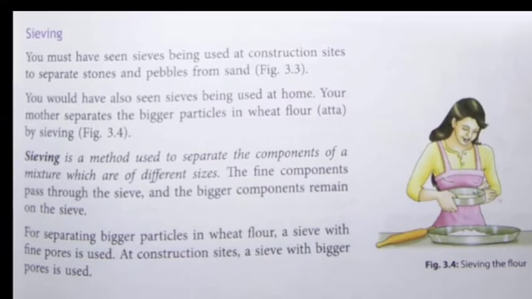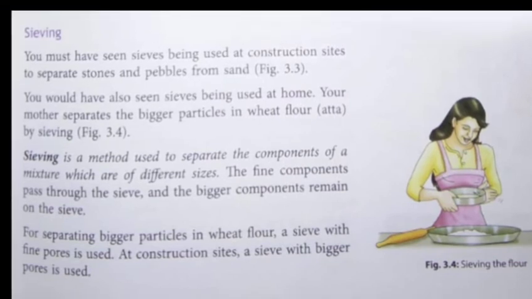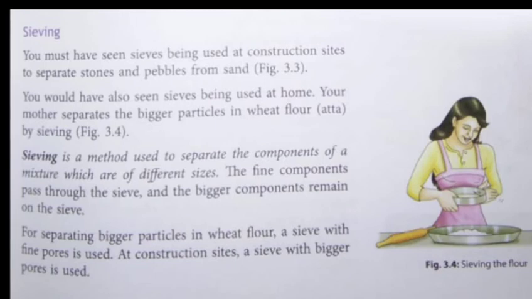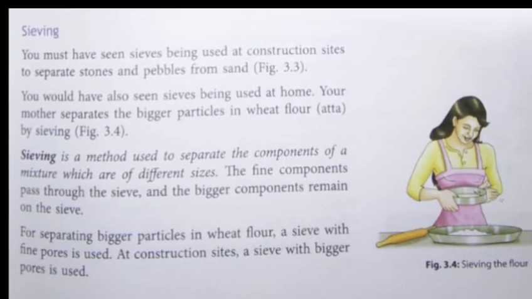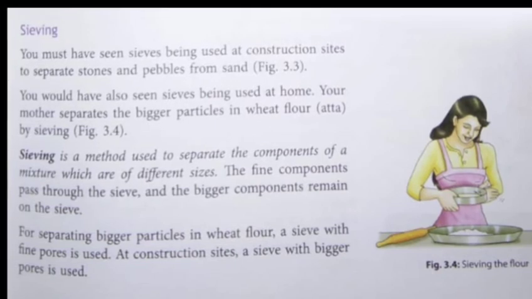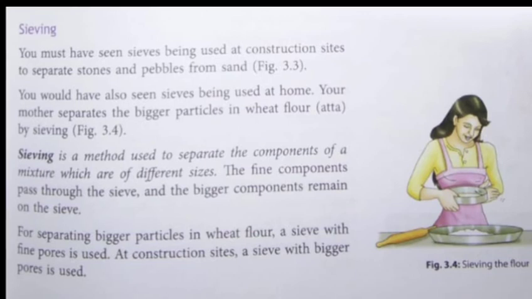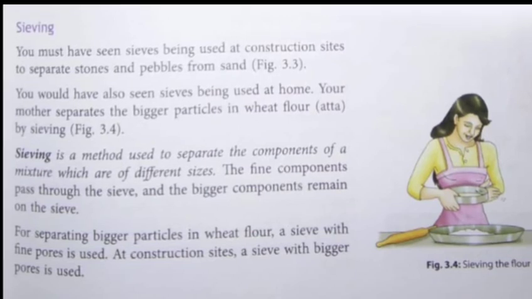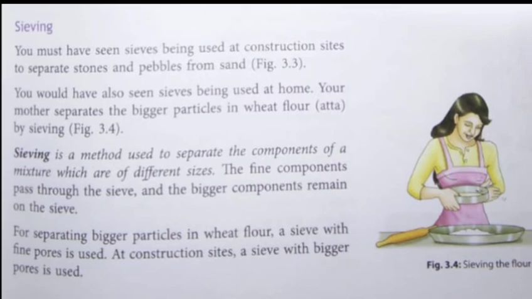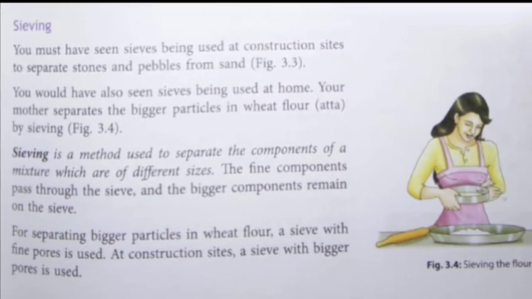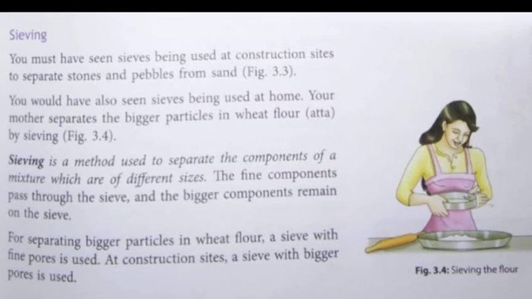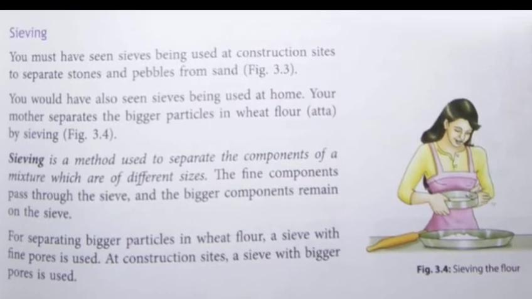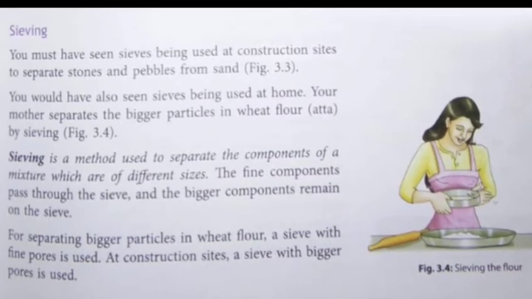The fine components, which are small, simply pass through the sieve, and the bigger components remain over the sieve. And in this kind of method, the fine particles are separated from the bigger particles. But this kind of method always involves a sieve or a mesh to perform this method.